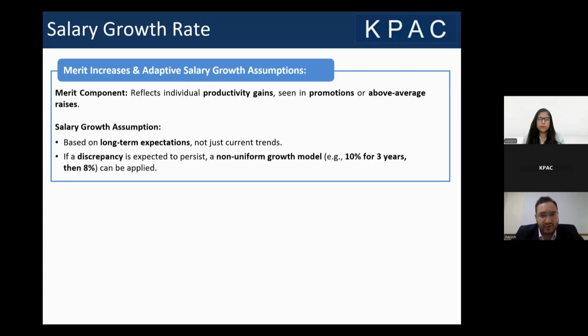So whenever we are deciding a salary growth rate, we should keep in mind three particular points. The first one is the inflation component. The second one is how the company and the industry are growing, and the third one is how the employee is growing. So keeping in mind all these three points, we should decide what is the ideal salary growth rate in an organization.